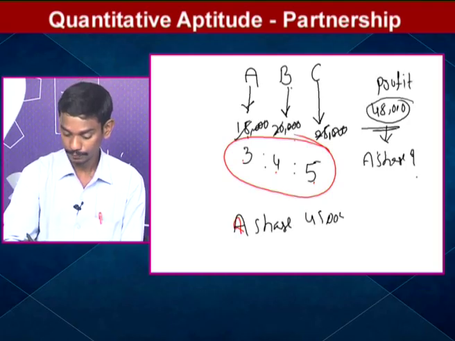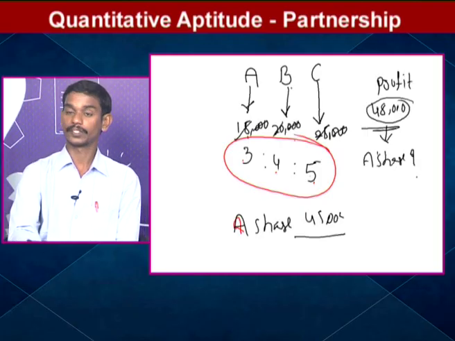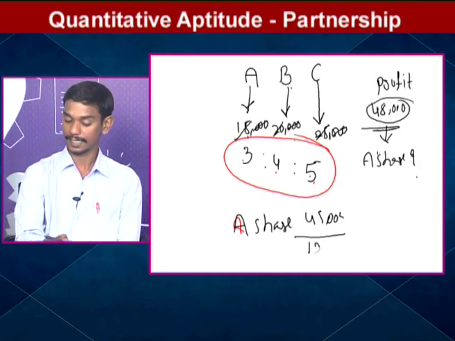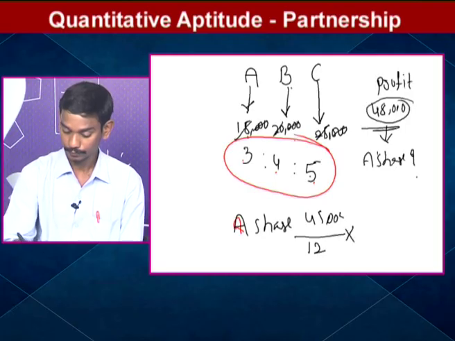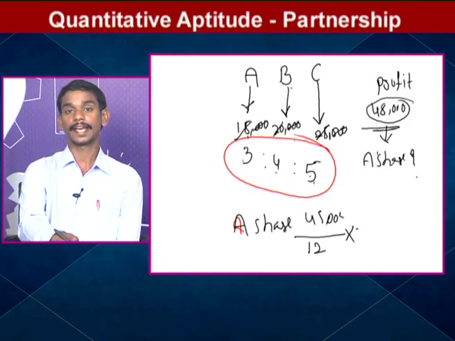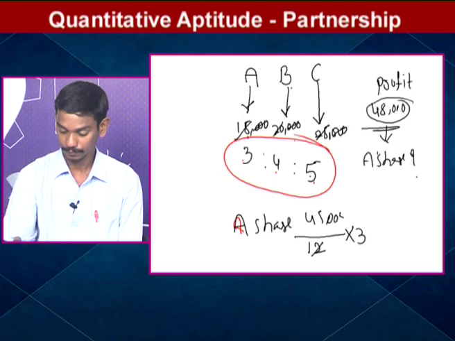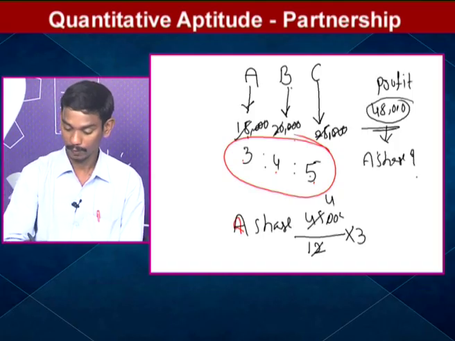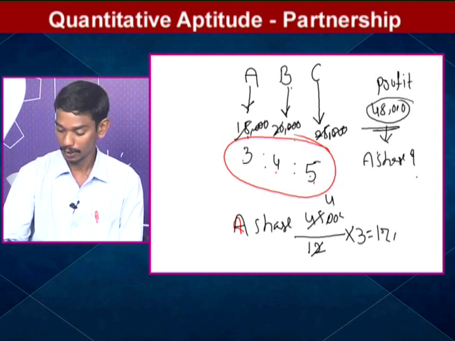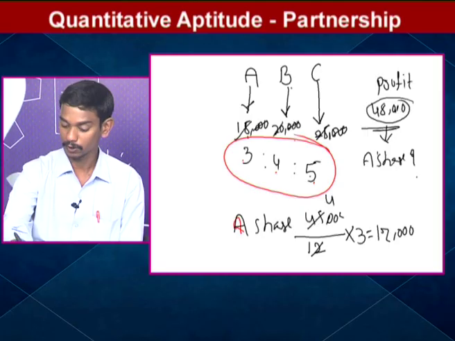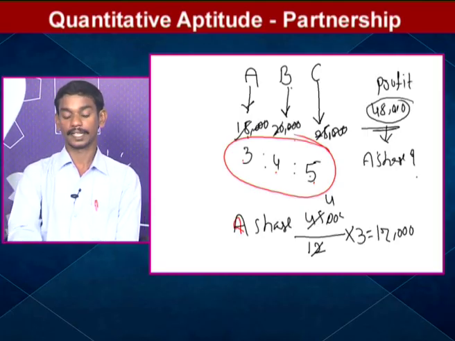₹28,000. The sum of the ratio 5 plus 4 plus 3 is totally 12, and how many parts does A get? 3 parts. 12 divided into 1 part is 4,000, and 4 into 3 is ₹12,000, so A's share is ₹12,000 out of this 48,000.